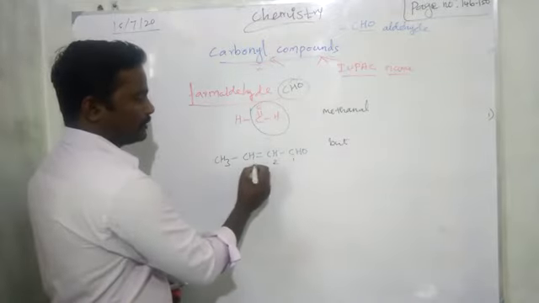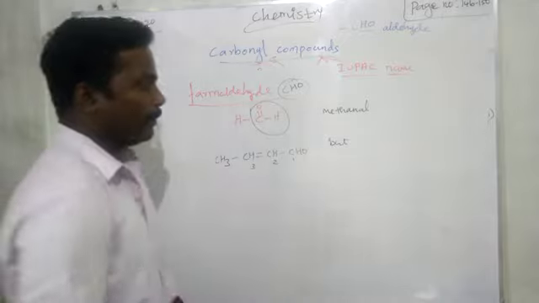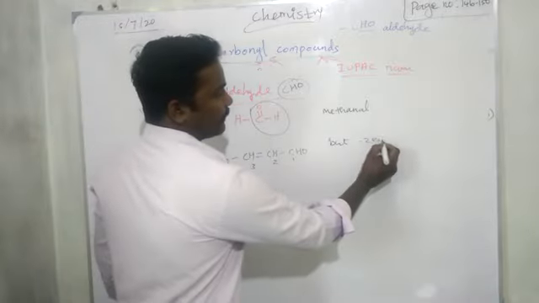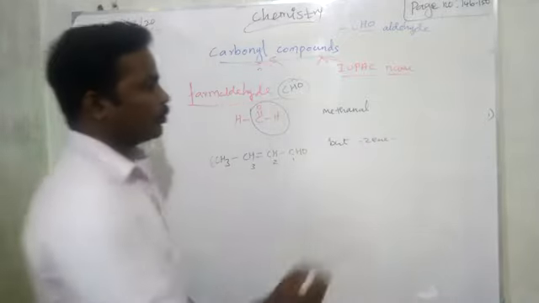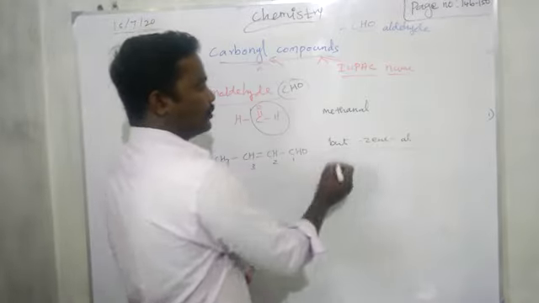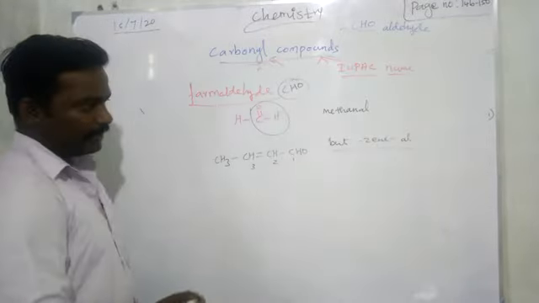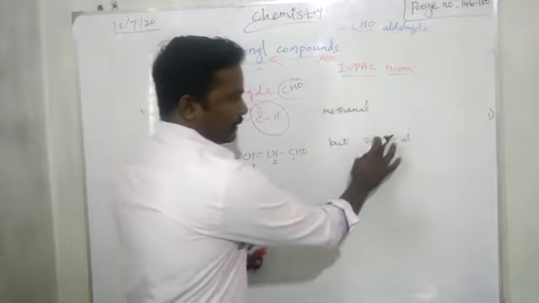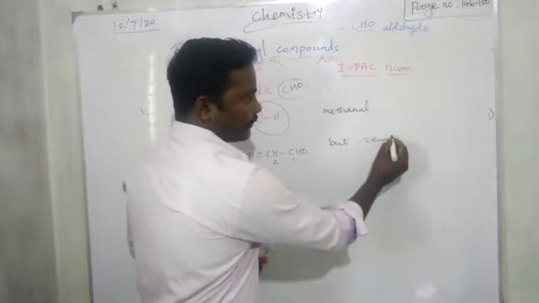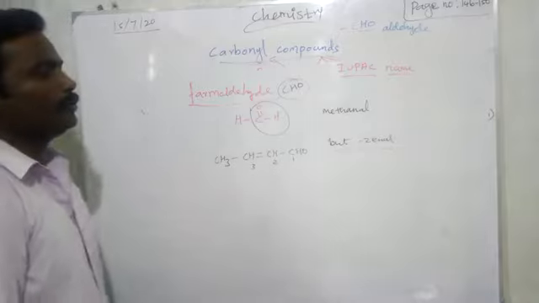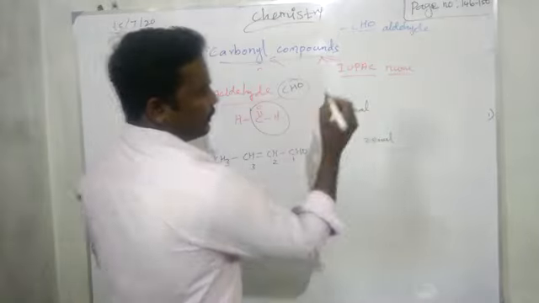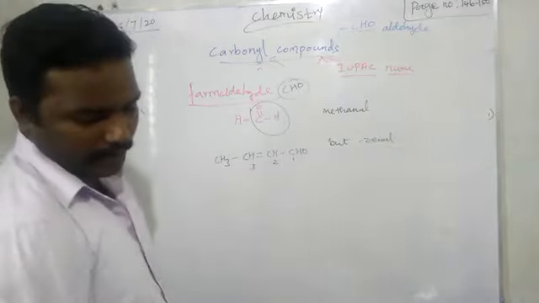Which carbon? 1, 2, 3. Second carbon having double bond. So 2-ene. Then aldehyde group present: al. So but-2-enal. Right? Then E should be replaced with Al. So but-2-enal. This is the name of the crotonaldehyde.